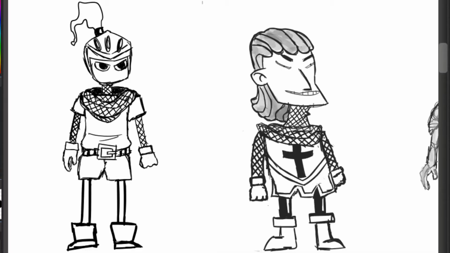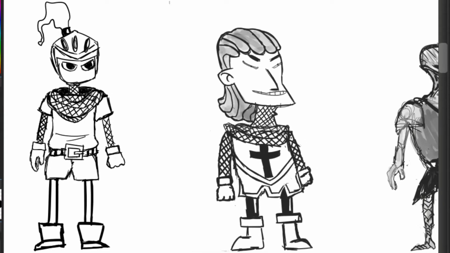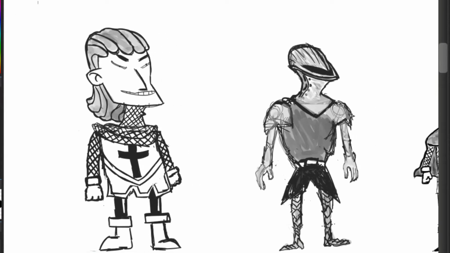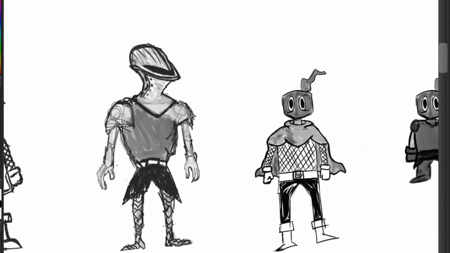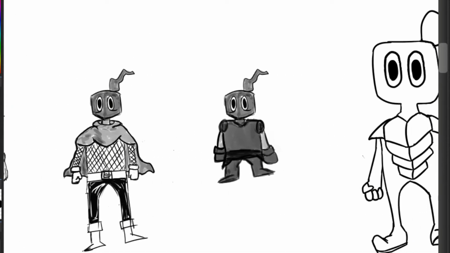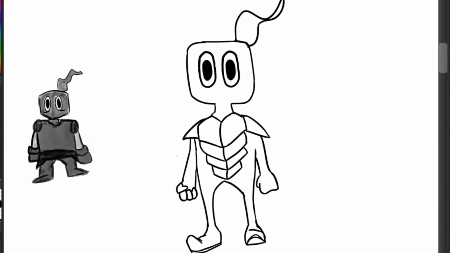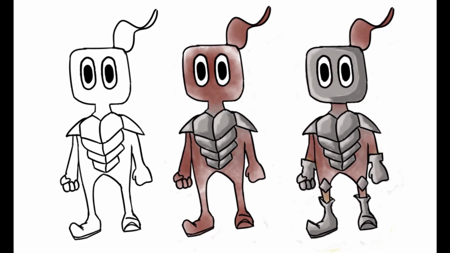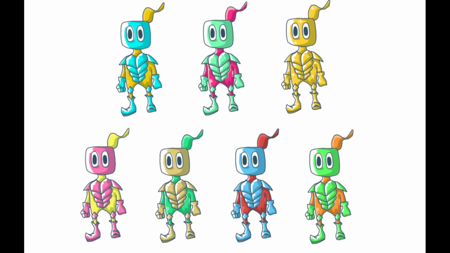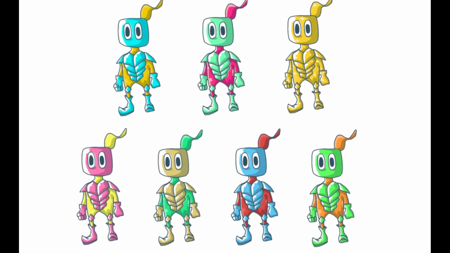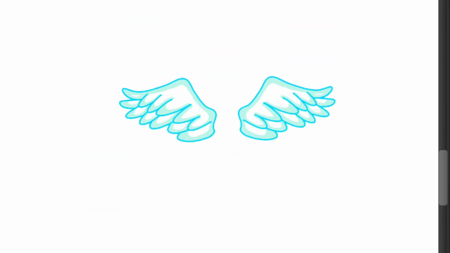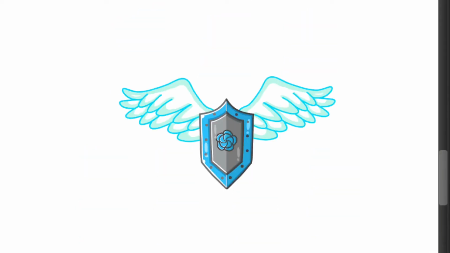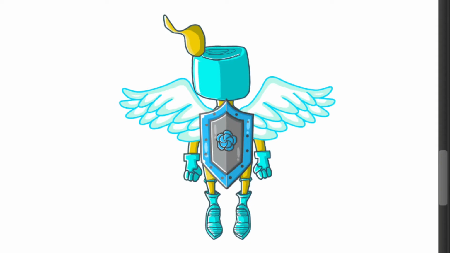So I stopped working on the code for a while, and got back to art. I tried some character designs for the knight, till I found this one that I really liked. I improved it a bit, and made some color variants that are gonna be in the game to be unlocked. I also made a pair of wings and this shield to be power-ups the player can use. The animation was the last thing I did related to the character.